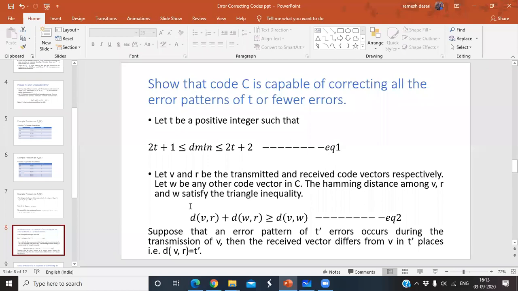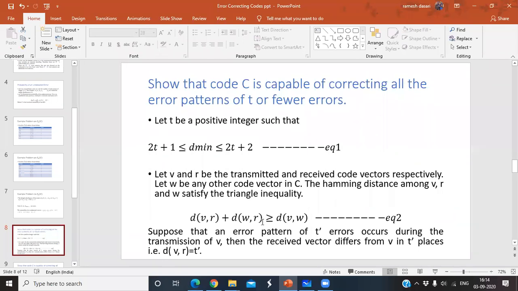In the previous class, I told this, right? It satisfies the triangle inequality: d of v comma r plus d of w comma r is greater than or equal to d of v comma w. That is, the distance between the transmitted and received code word, plus the distance between any other code word and the received code word, should be greater than or equal to d of v comma w.